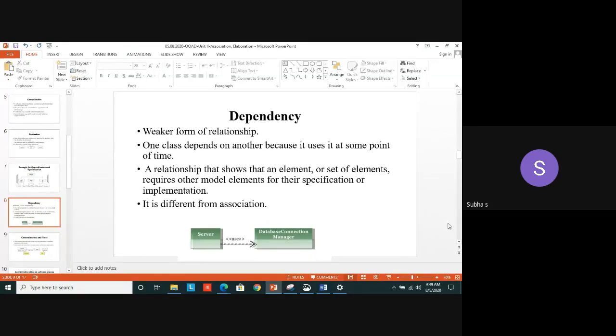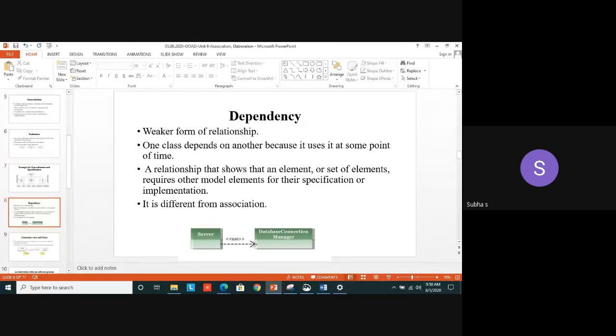You may think it easy, but you have to remember all these simple notations carefully. A dotted line with arrow mark, a dotted line with the triangled arrow. You have to carefully remember. So this is a dotted line with a normal arrow mark. It denotes what? Dependency. But it is a weaker form of relationship.